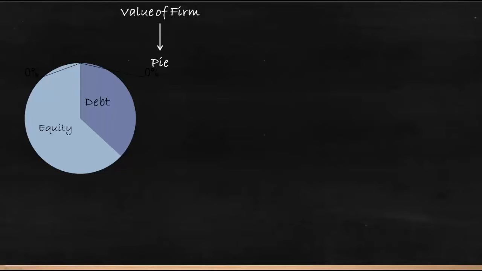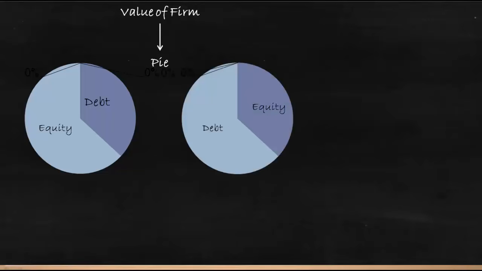So under this approach, the value of the firm is equated with a pie. Have a look here. The value of the firm is the pie, and it is not affected by debt or equity presence. Have a look at the second pie. Here the debt component is more and the equity component is less, whereas in the first pie, equity is more and debt is less. So whatever the composition of the pie, what is important is the value of the firm, which is the value of the pie, and it is not affected by the presence of debt or equity. This is the fundamental substance of the approach.